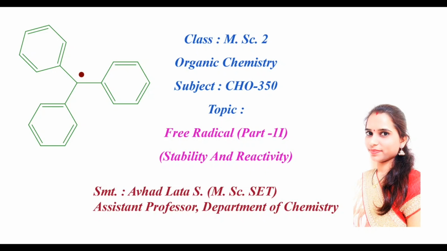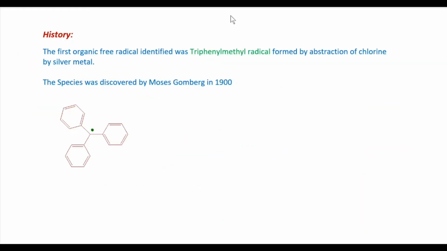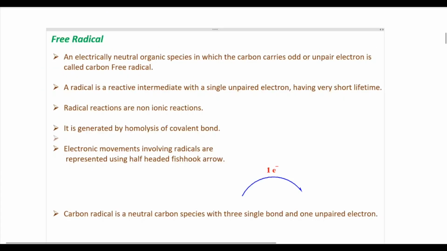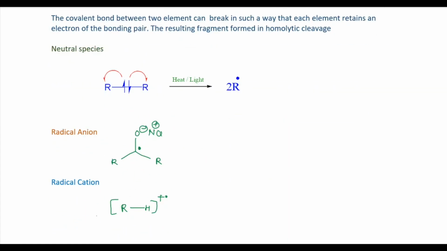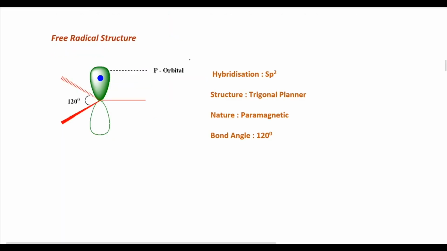In today's lecture, we will discuss the stability and reactivity of free radicals. In the last lecture, we learned about the history of free radicals, definitions of free radicals, and some features of free radicals. We also discussed the generation of free radicals: the neutral species, radical anion and radical cation. We discussed the free radical structure, its hybridization, nature and bond angle.